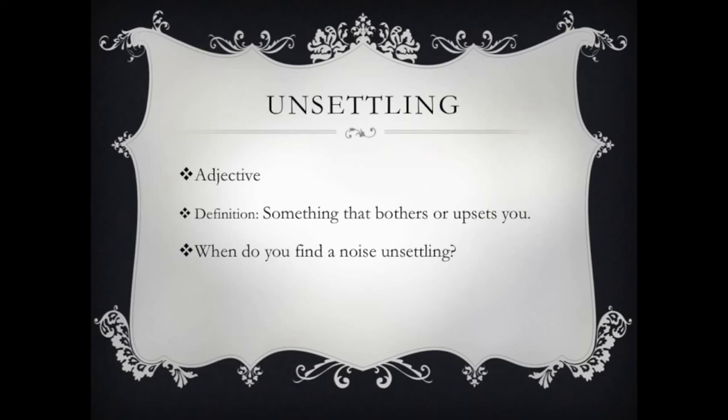So if you wanted to use the word unsettling in a sentence, you might say, the investors learned some unsettling news about the stock market that made them uneasy about their investments. Now think about this question. When do you find a noise unsettling? Think about it and write your answer on your vocab sheet.